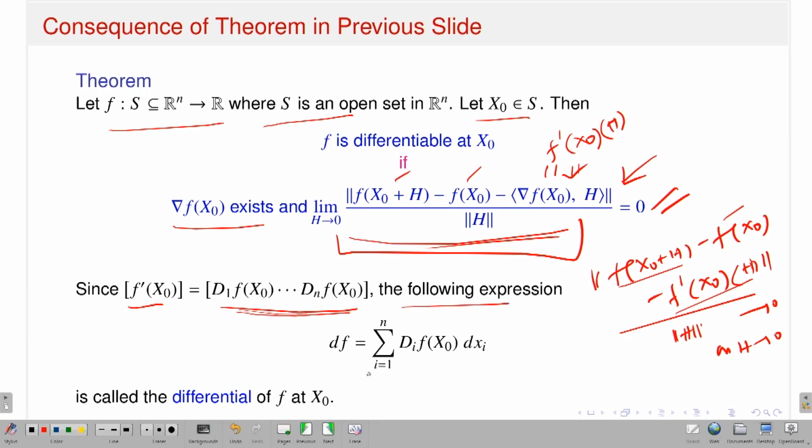And the following expression df I have written, which is nothing but the sum of del f del xi at x0 times dxi. This quantity is sometimes called the differential of f at x0. So if all the first order partial derivatives at the point x0 exist, then I consider the sum over dxi, that is, the first order partial derivative with respect to the xi variable at x0 times dxi, summed from 1 up to n. I denote this as df, and it is sometimes called the differential of f at x0.